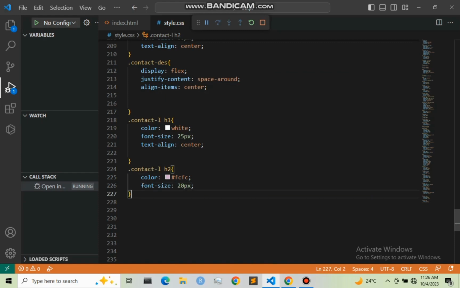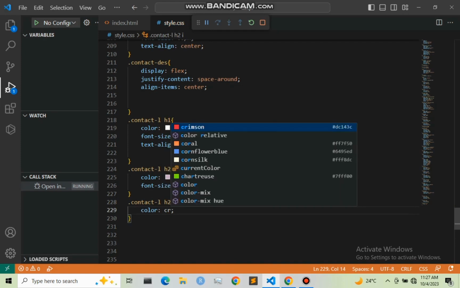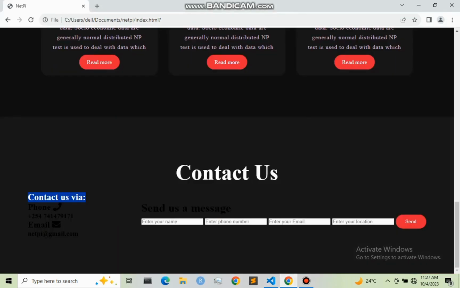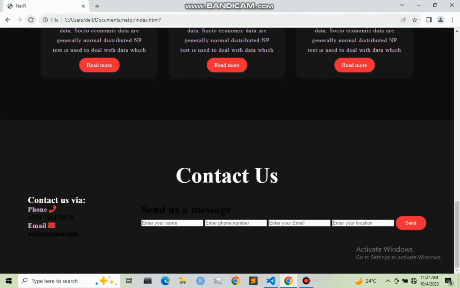That is it. Let me now do .conduct-left H2, then the icon. I'm going to give it a color of crimson. So let me save this, then refresh our web page. Also I'm going to give it a margin top and bottom.